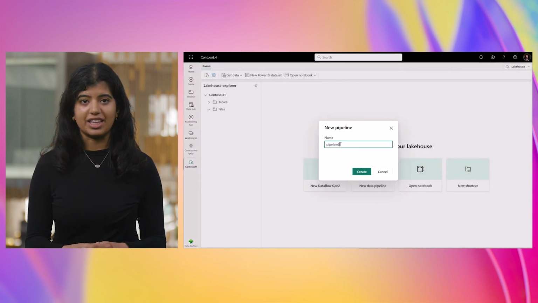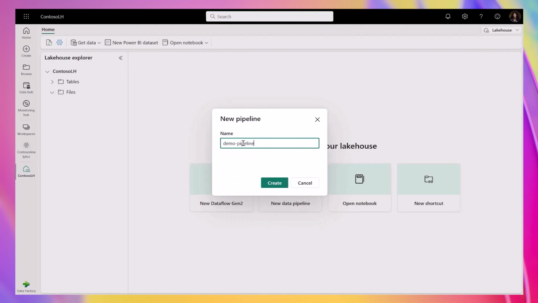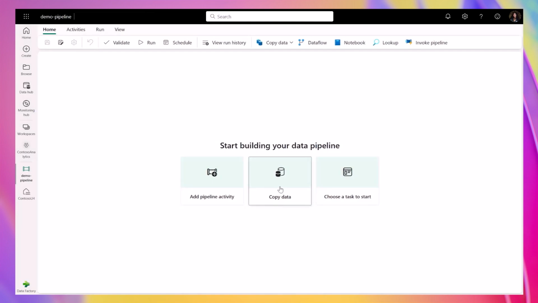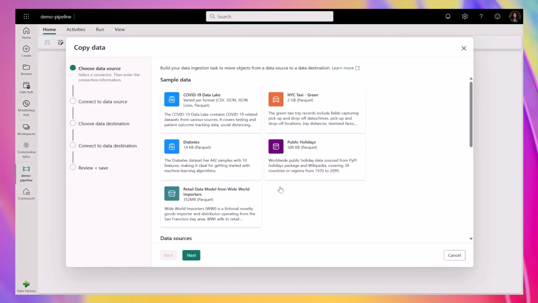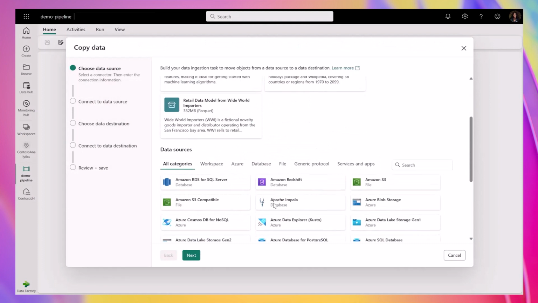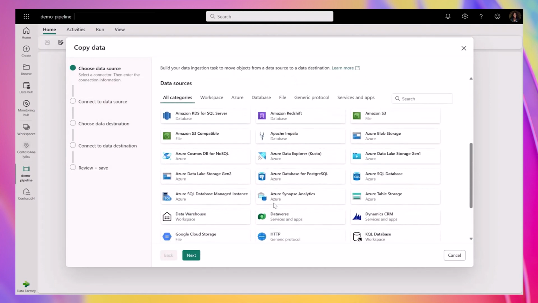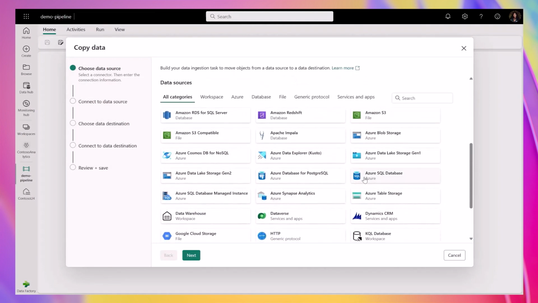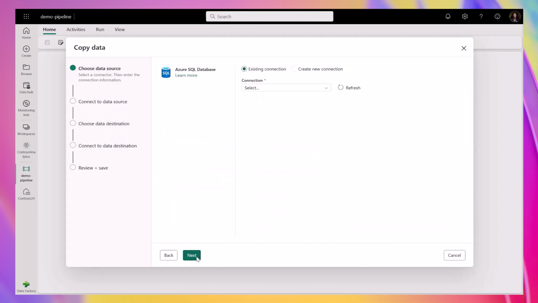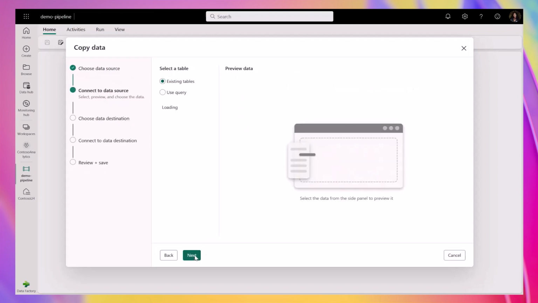Here is our existing lakehouse. You can get started with building pipelines directly in the lakehouse. In this example, I will use the copy assistant to copy data from multiple Azure SQL data tables to the lakehouse. The copy assistant empowers any users to quickly get up to speed with creating pipelines that bring data to the Microsoft Cloud. Let's connect to an Azure SQL database and bring in some tables.